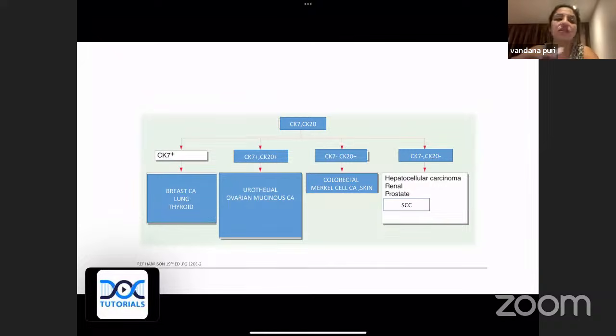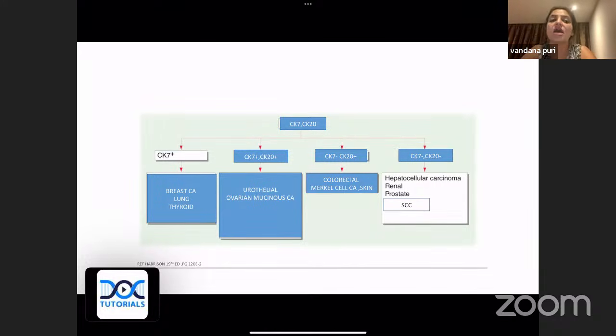Divide your body over the colon. Everything over the colon is CK7 positive, and below the colon is CK20 positive. So anything above, like breast, lung, thyroid, is CK7 positive, CK20 negative. Only CK20 positive is your colon cancers. So colon cancers are CK7 negative. Now both positive is bladder. Apart from that, ovarian mucinous carcinomas are also both positive.